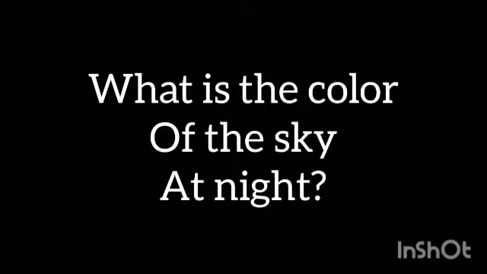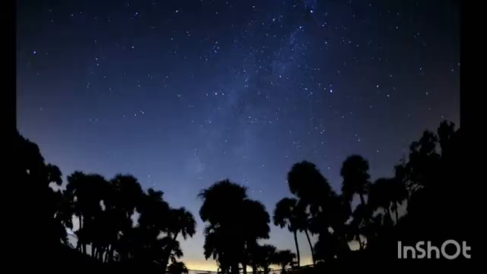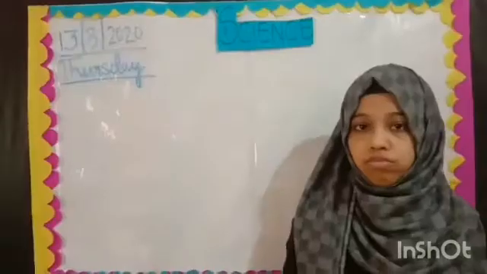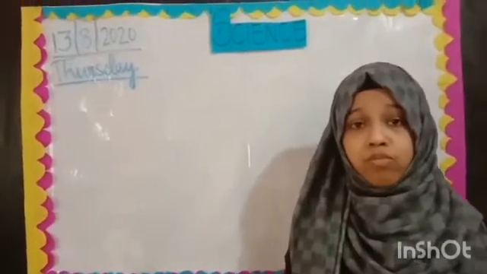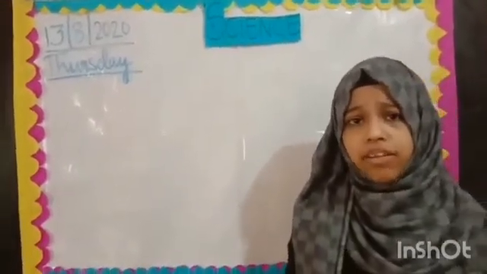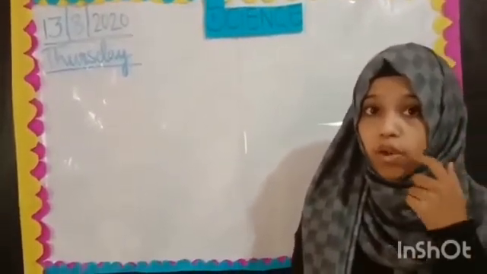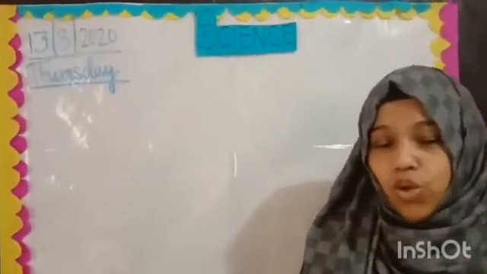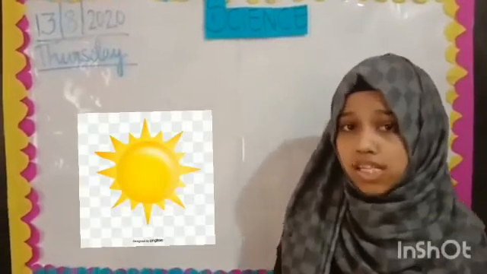And what is the color of the sky at night? Think. Well, it's dark blue and black, isn't it? Can you tell me, what is there that makes the day very bright and there is so much light? Yes, you all are right, because of the sun.